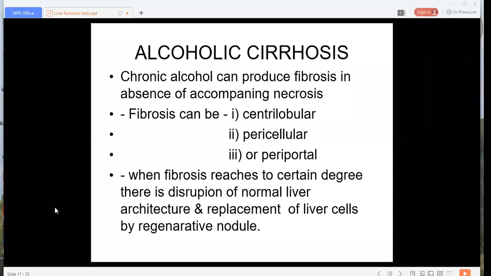In nutritional cirrhosis, we have discussed that there is a lipotrophic factor which is essential for phosphorylation. Whenever there is deficiency of this lipotrophic factor, metabolism of fat becomes difficult, and the fat gets accumulated inside the hepatocytes. These hepatocytes become loaded with lipid and rupture, and the fat accumulates between the cells.